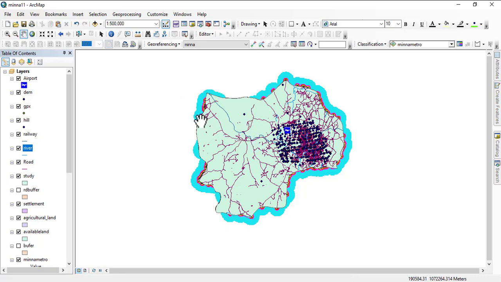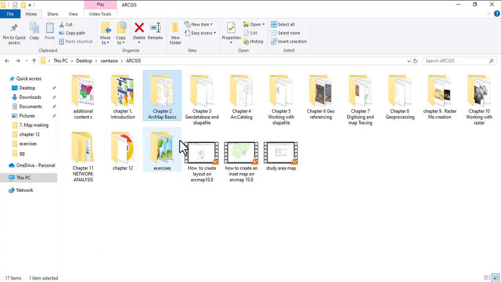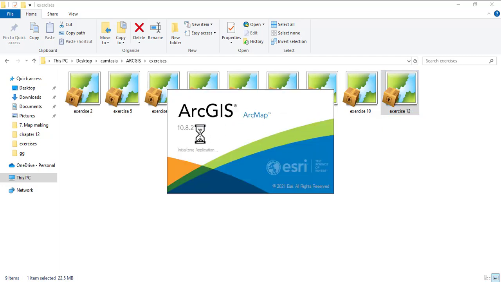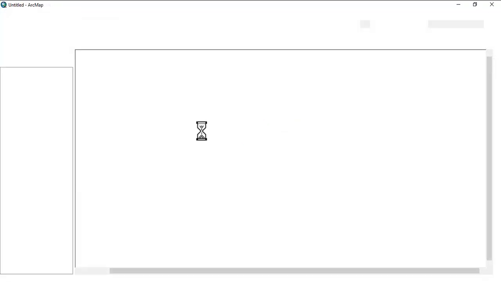Whoever you WhatsApp it to, now you see these are all the folders. For example, if I double-click on this, the next thing you're going to see is that it's going to start opening. It does not matter the version of ArcGIS, as long as ArcGIS is installed on your system. As you click on the map package, it's going to start processing and open up with every data intact. So let's wait for it to open.